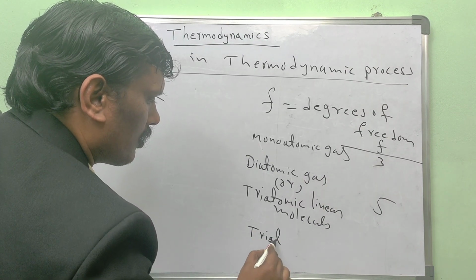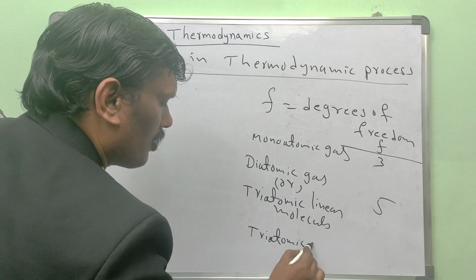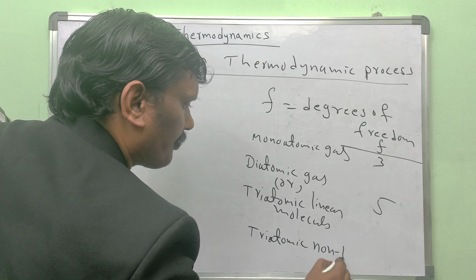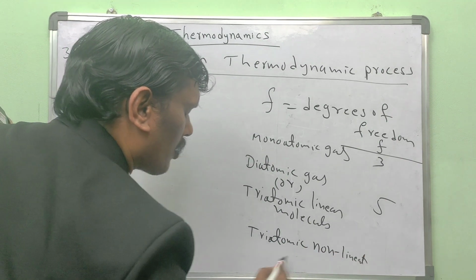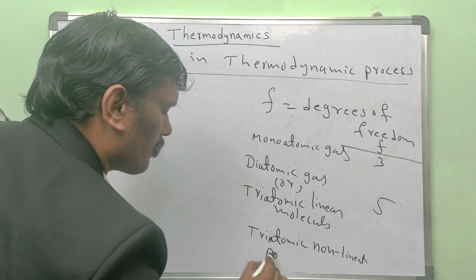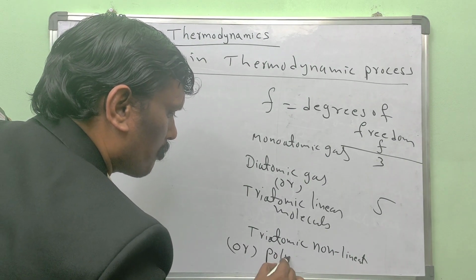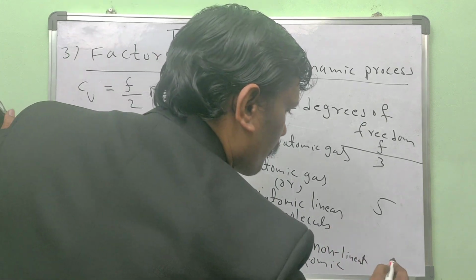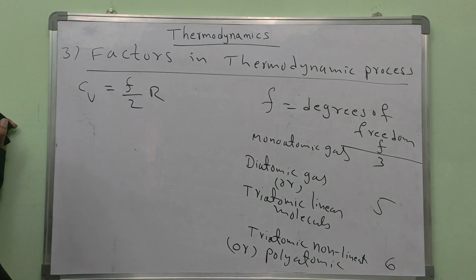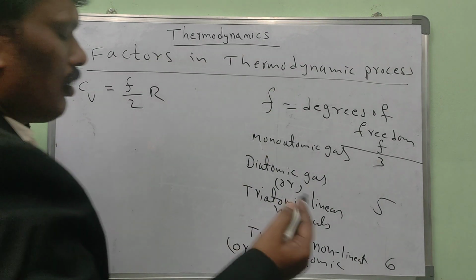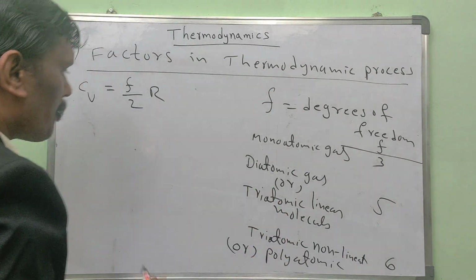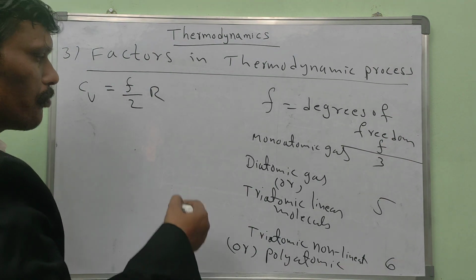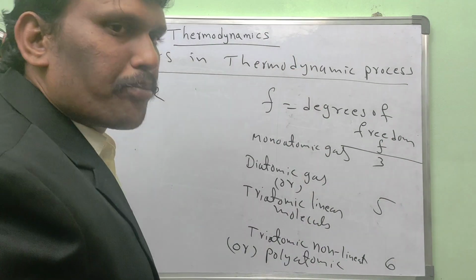Triatomic non-linear molecules, which are polyatomic, we take degrees of freedom 6. These values are at ordinary temperatures.